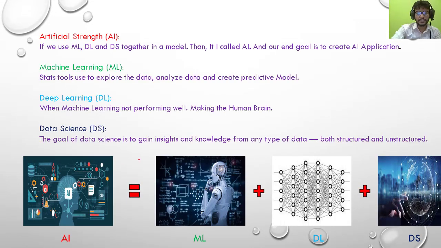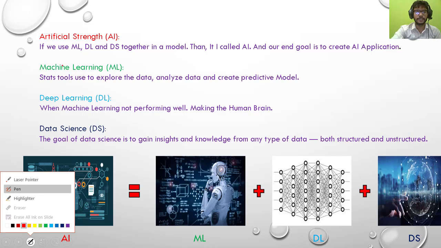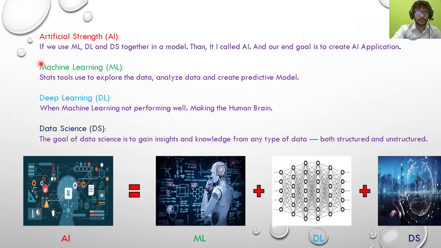So here we first learn each and every type in just a single line. Let's start with the first one, artificial intelligence. As I told you earlier, if we use ML, DL and DS together in a model, then it is called AI, and our end goal is to create an AI application. So if we combine these three things in one machine or model, then it is an AI. AI simply thinks for itself and does the work.